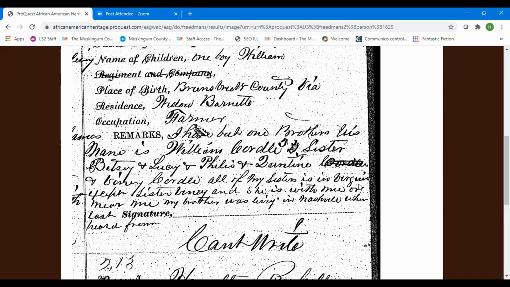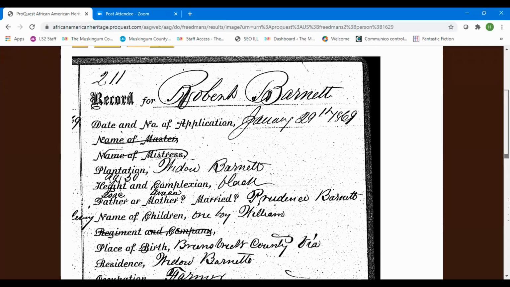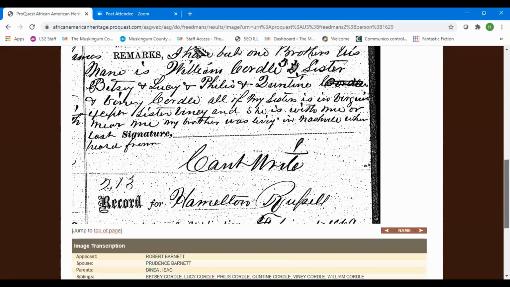All my sisters are in Virginia, he tells. And his brother was living in Nashville, Tennessee, when last heard from. So we see that his family has moved a good bit.